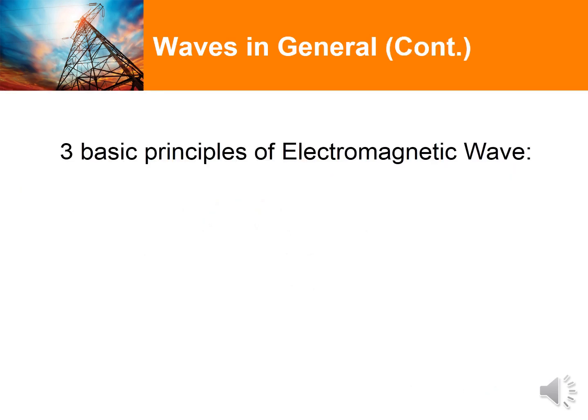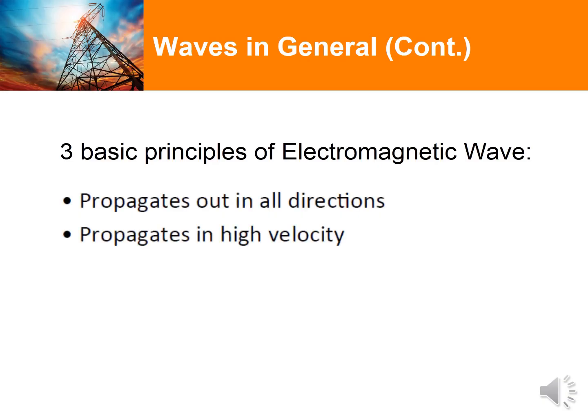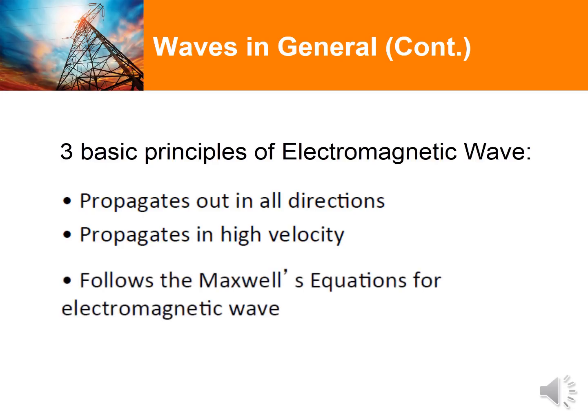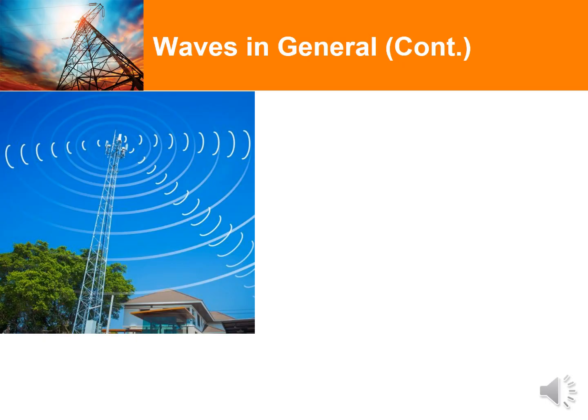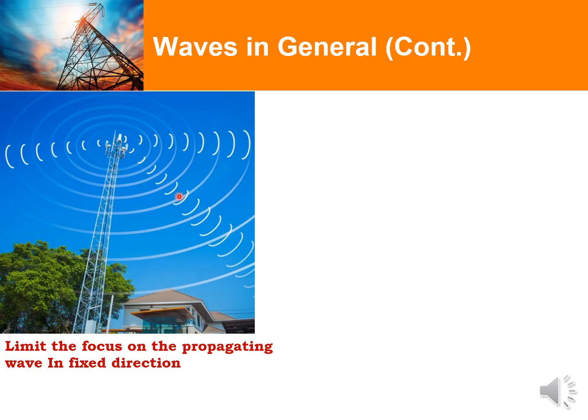Our analysis of electromagnetic waves is underlined by three principles. The first is that the wave propagates out in all directions. Secondly, the electromagnetic wave propagates at high velocity. And finally, the electromagnetic wave follows Maxwell's equations. Given that electromagnetic waves propagate in all directions, we can simplify our analysis by focusing on a fixed region and looking into the propagating wave towards a fixed direction within that particular region. We can later apply the same analysis to all the other directions.